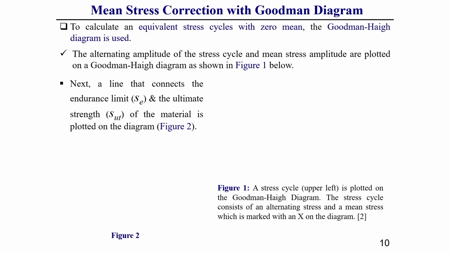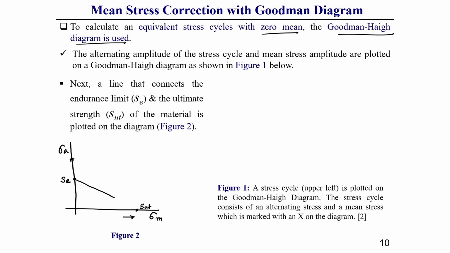So, to calculate the equivalent stress cycle with zero mean, the Goodman-Haigh equation is used. Now, I am showing the Goodman-Haigh equation. In this diagram, generally this axis represents our mean stress, and this axis represents our amplitude of the stress, from endurance strength to ultimate strength.